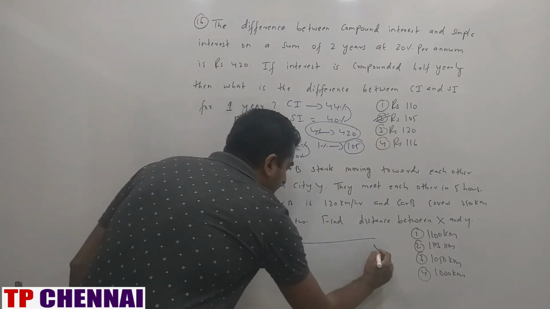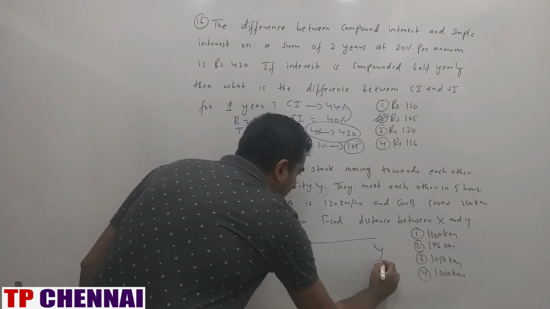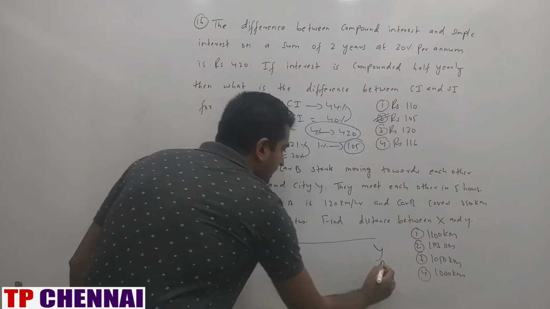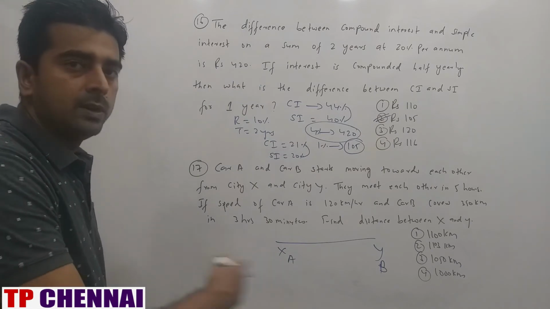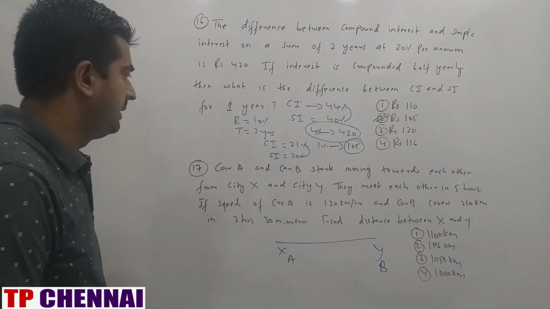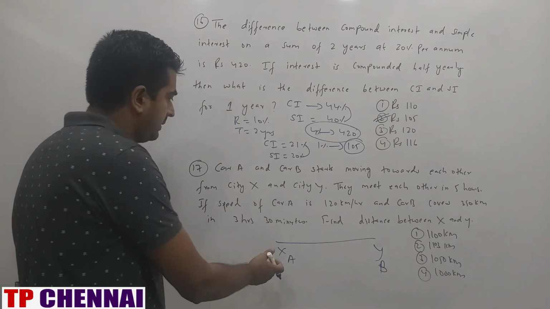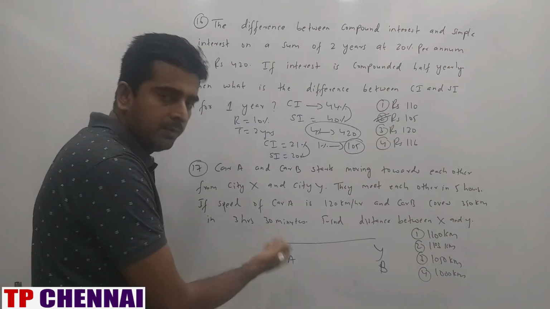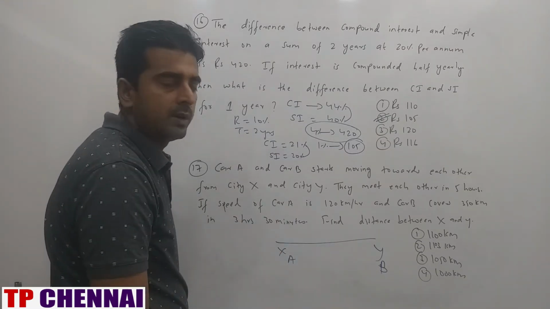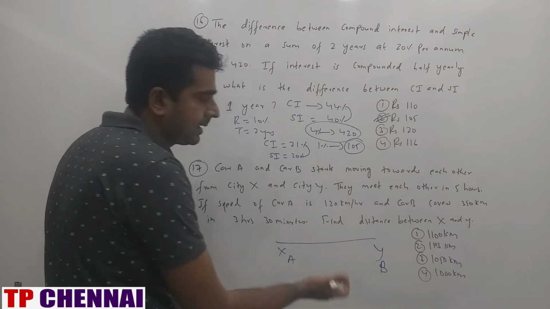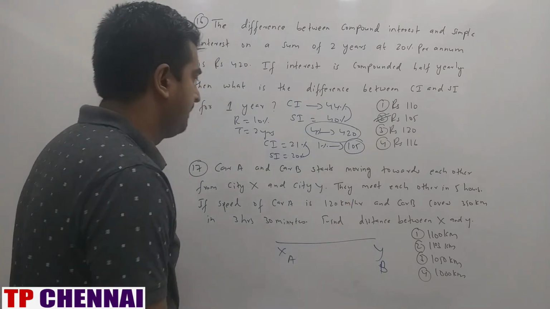So X and Y is there. This is A, this is B. And they are moving towards each other, so relative speed will be the sum of the speeds. From point X, car A will move towards car B, and from point Y, car B moves towards car A.